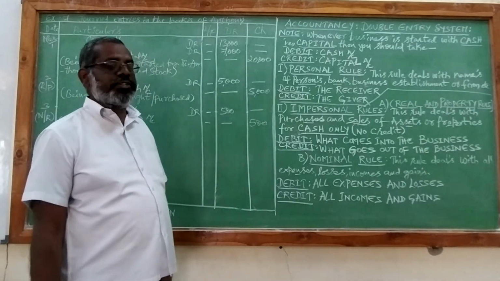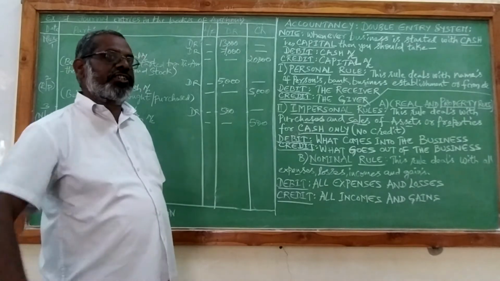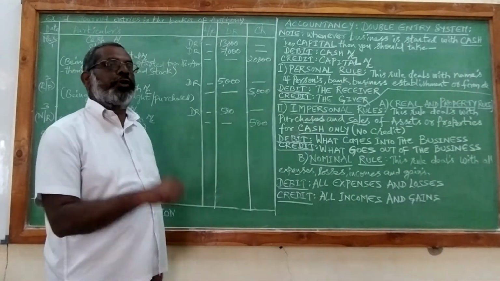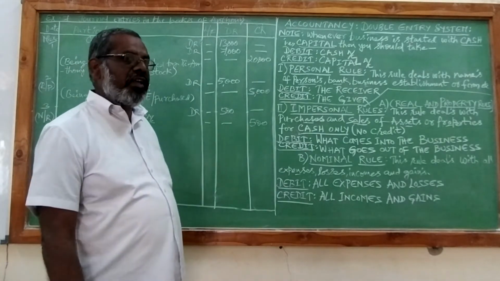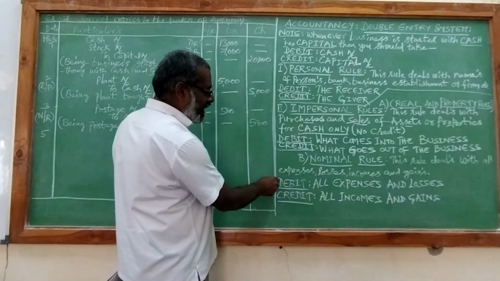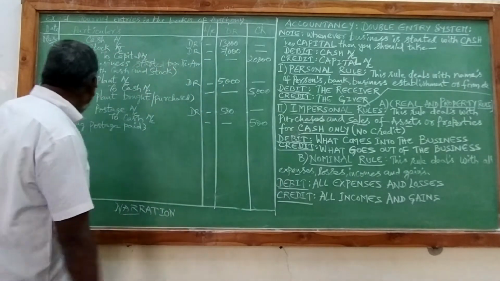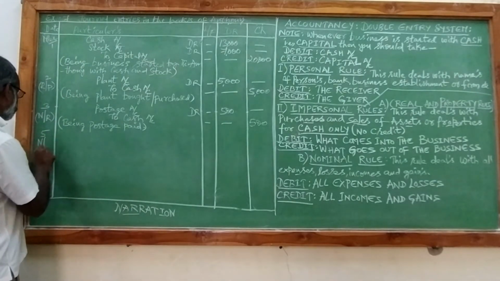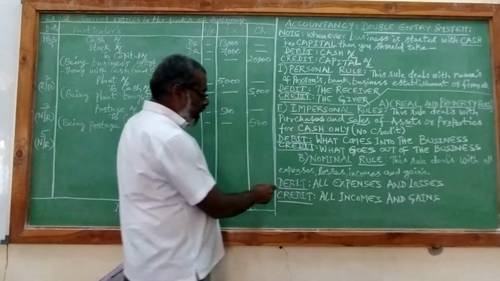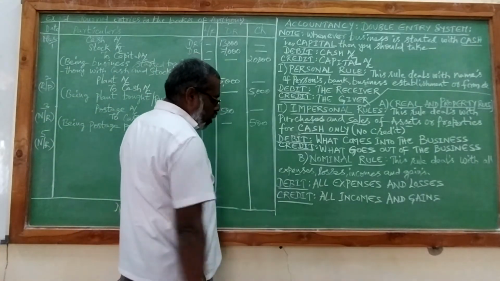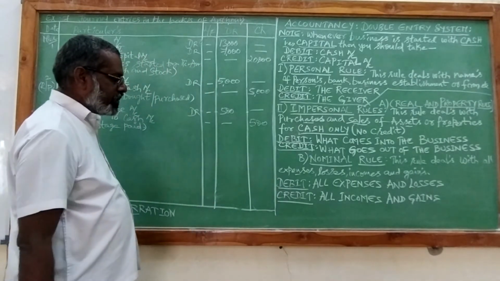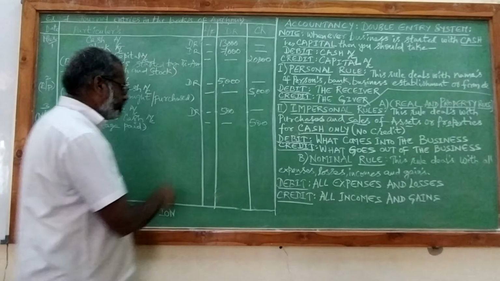Various petty expenses or various miscellaneous expenses or various small expenses, all put together, we call them sundry expenses. So it is a business expense, so we will deal with it under the nominal rule. The nominal rule formula is debit all expenses and losses, credit all incomes and gains. So here sundry expenses we will debit.